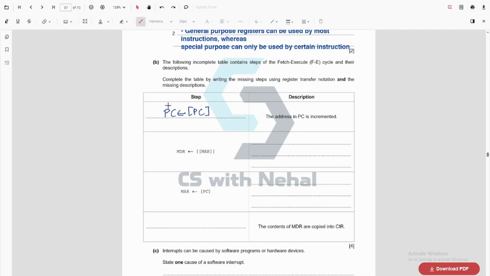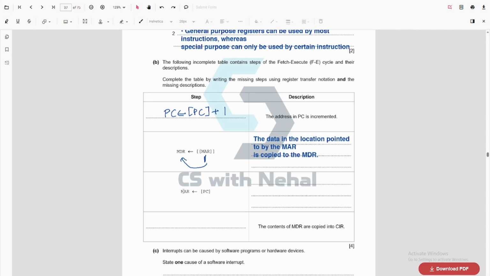So we use a bracket to note the value of PC and we add 1 to it. For the MDR, we have a double bracket here, so this means the data in the location pointed to by the MAR. Here from the MAR we are getting an address, and this address has data, so we take that data and bring it to the MDR. All right, so the data in the location pointed to by the MAR is copied to the MDR.